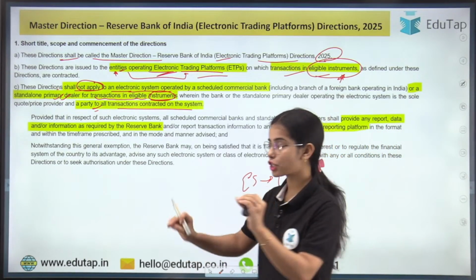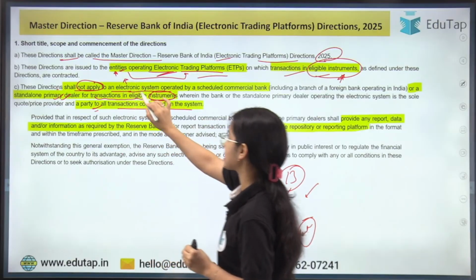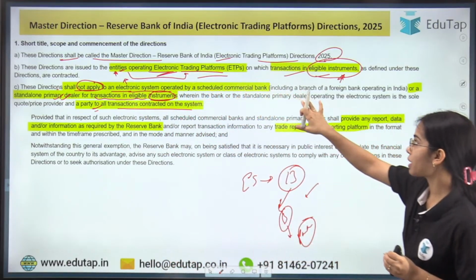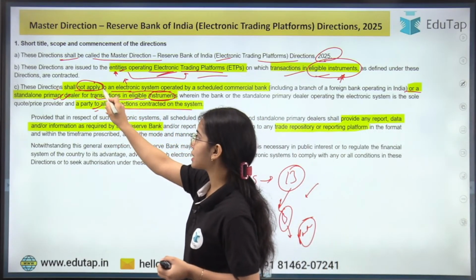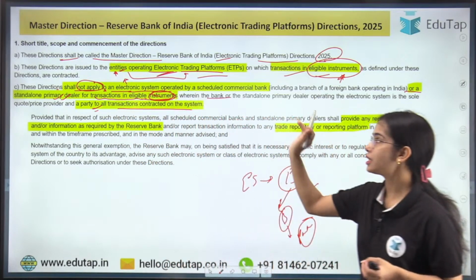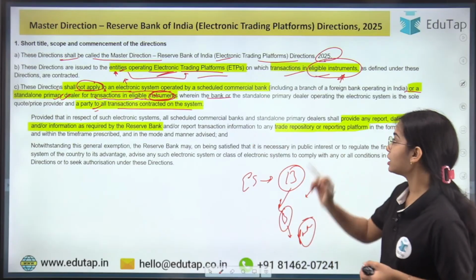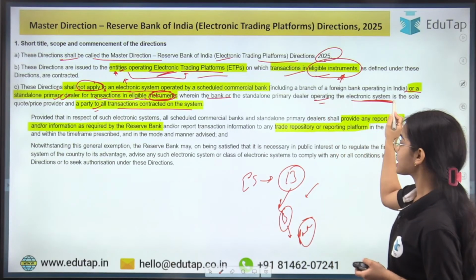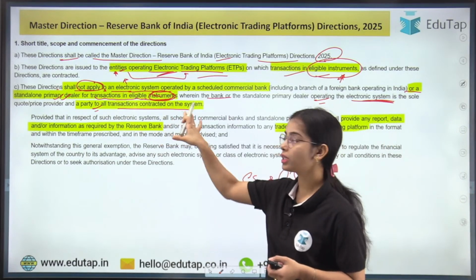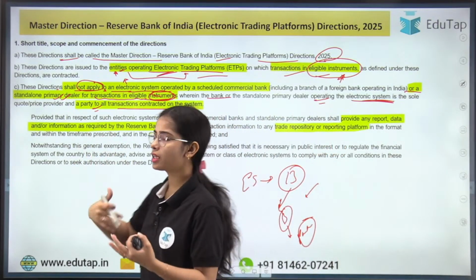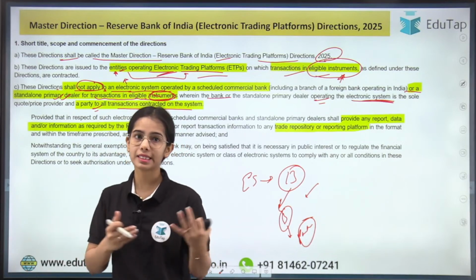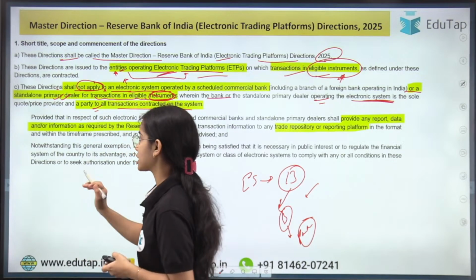Okay, so these directions shall not apply to an electronic system operated by a scheduled commercial bank or a standalone primary dealer, wherein they are operating the electronic system and are a party to all the transactions happening in it, and they are quoting the price or providing the price in the electronic system. So this is the idea.